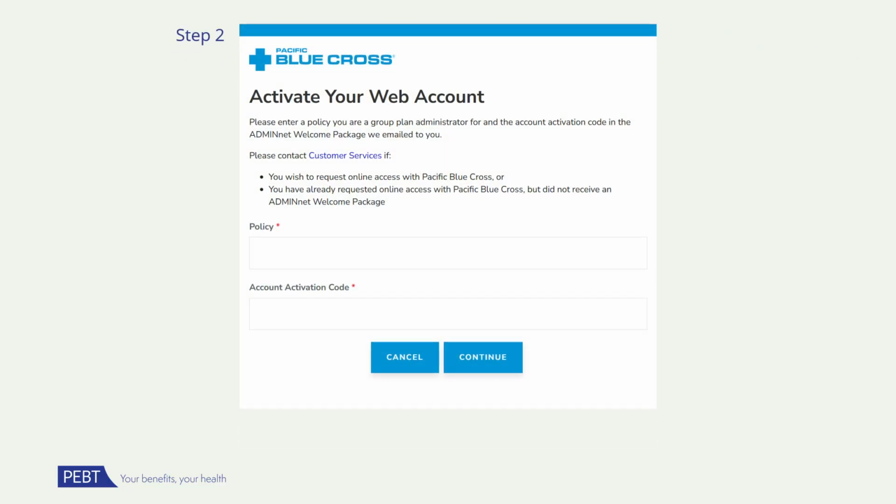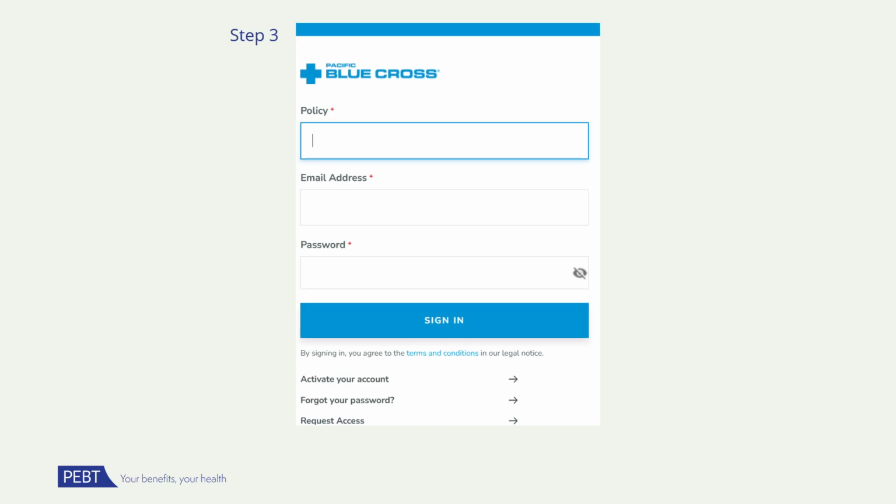The first time, you will need to activate your account. You will need the policy number and the activation code to get started. Once you have followed the steps, we encourage you to bookmark the page. After your initial setup, you can go to the bookmark page, add your policy number and email address, as well as your password to sign in. More information about AdminNet will be provided in the subsequent skill building module.